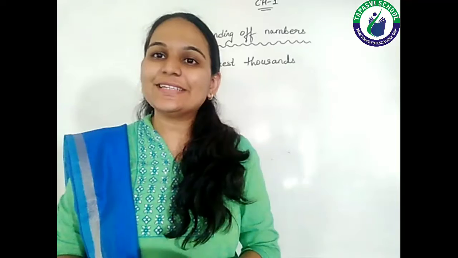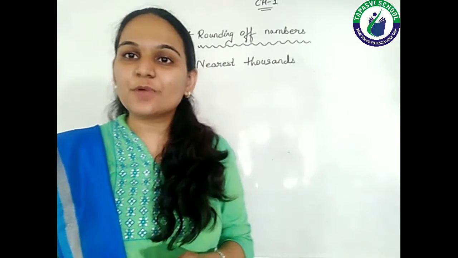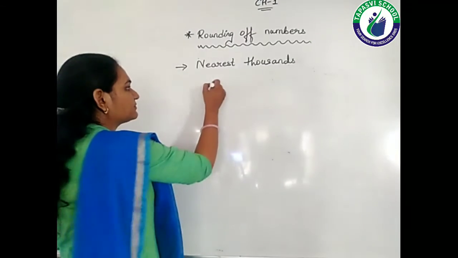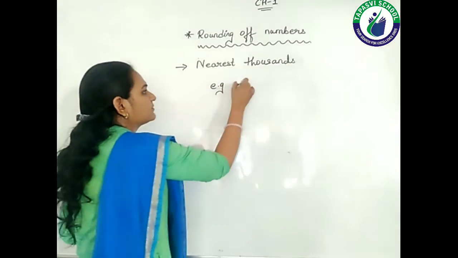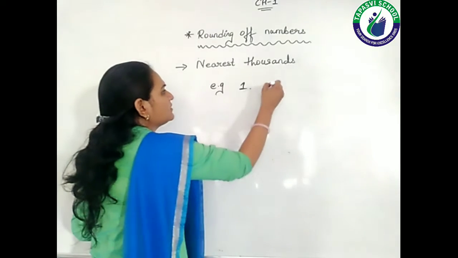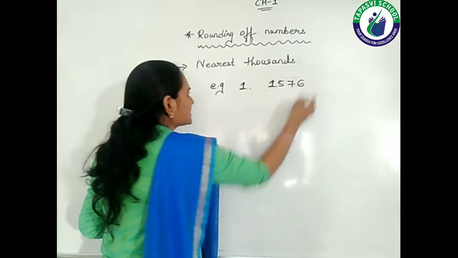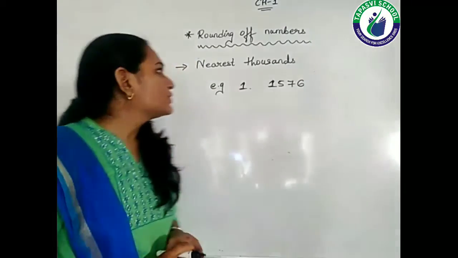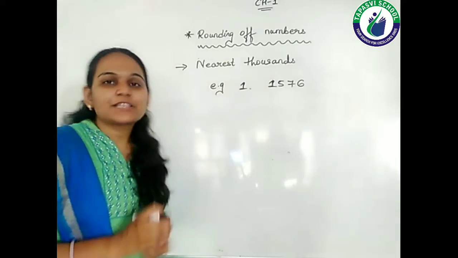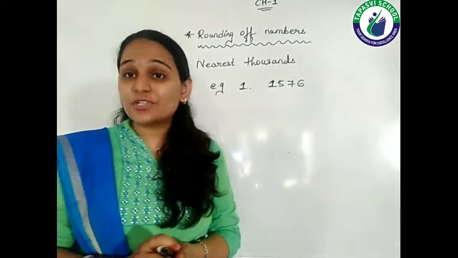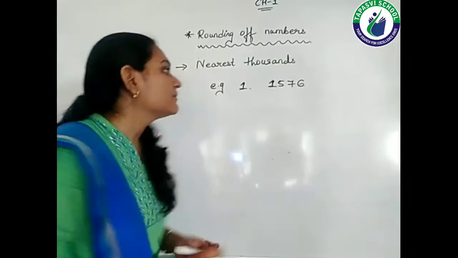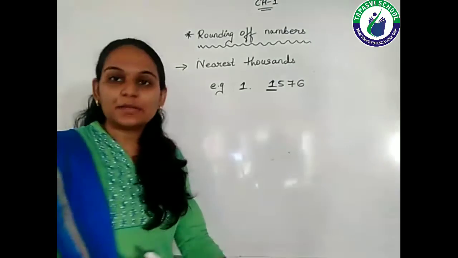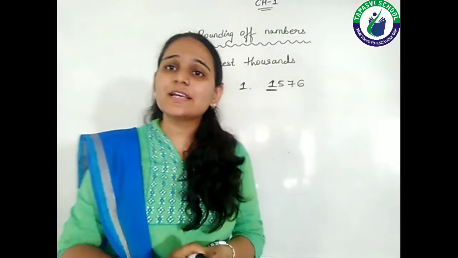Okay students, now let's understand rounding to the nearest 1000. So let's take an example first: 1576. So I want to round it to the nearest 1000. First I need to see which digit is at the thousands place. So ones, tens, hundreds and thousands. So my thousands place digit is 1.